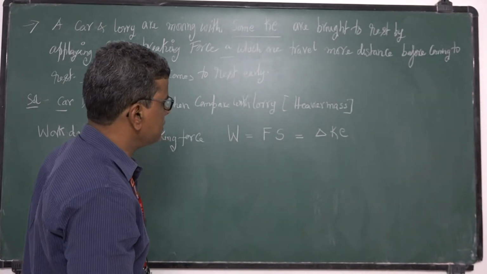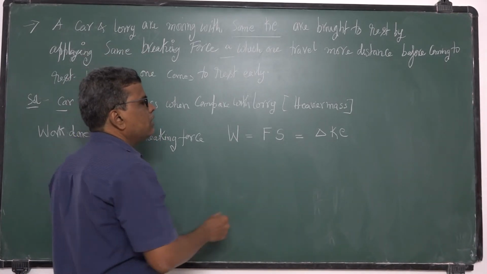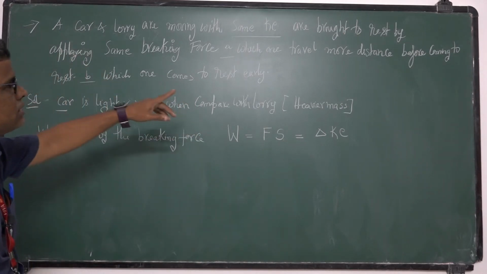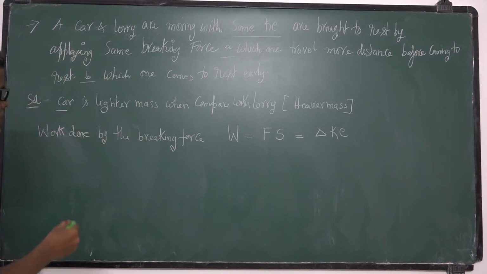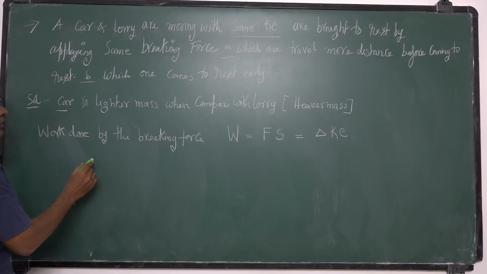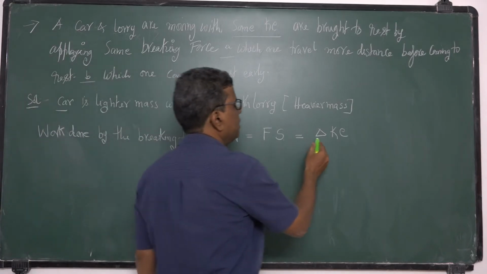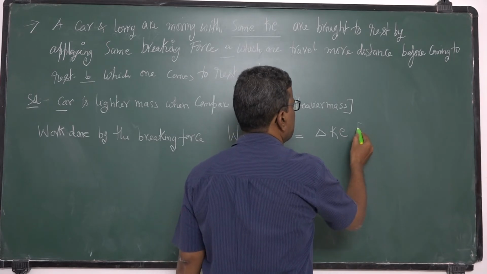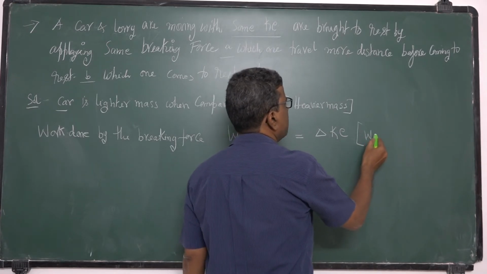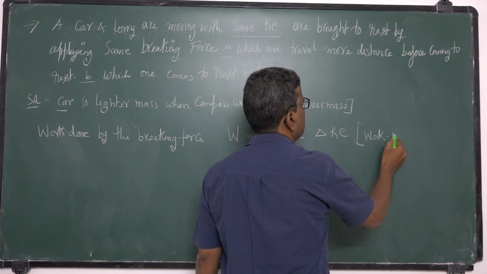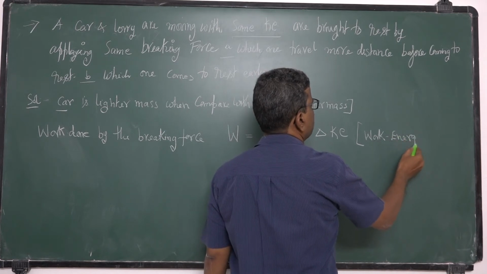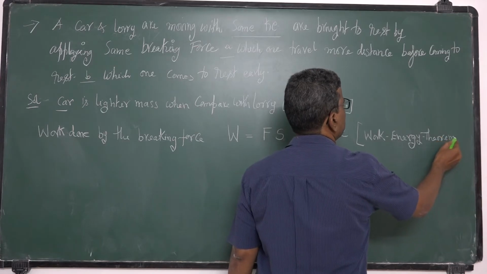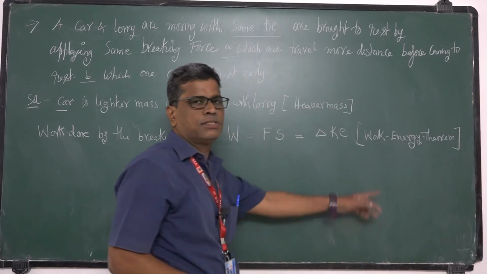I am using this formula. Okay, finally they are brought to rest. So that means final kinetic energy is zero, so this is change in kinetic energy. Work done is equal to change in kinetic energy. This theorem is called work energy theorem. What is this? I will tell now. Okay, the next topic is this work energy theorem.